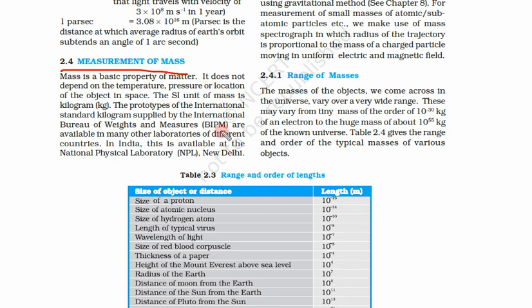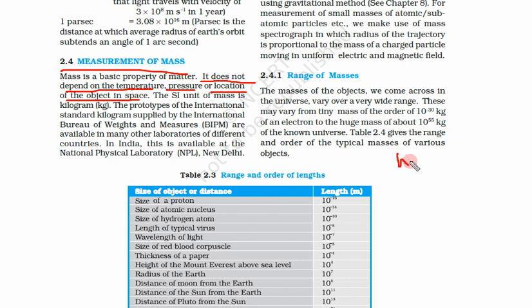So mass is a basic property of matter, and one important thing, it does not depend on the temperature, pressure, or location of the object in space. Some of you might be confused that the mass of a person on the moon is less than the mass of a person on earth. No, it is weight. It is weight that is reduced, because weight of a person is a force.